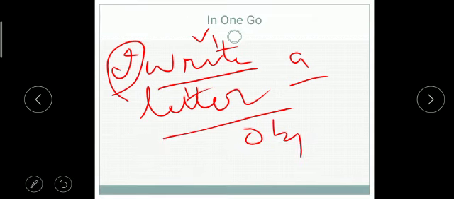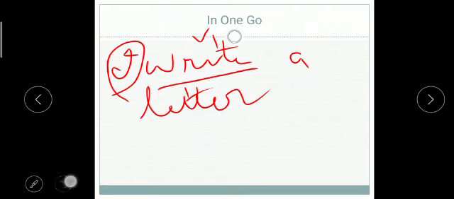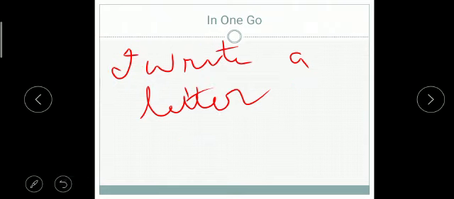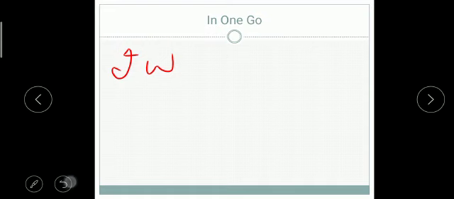So this is simple present tense. Okay, students, I am sure it is clear to you what exactly it is and what parts are there in simple present tense. Let's see an example of present continuous.